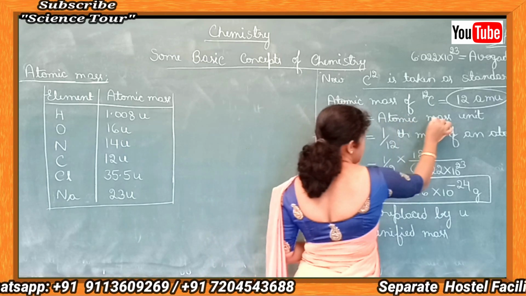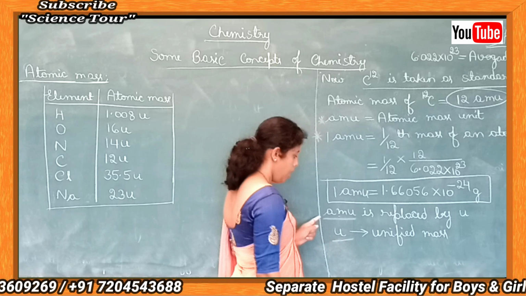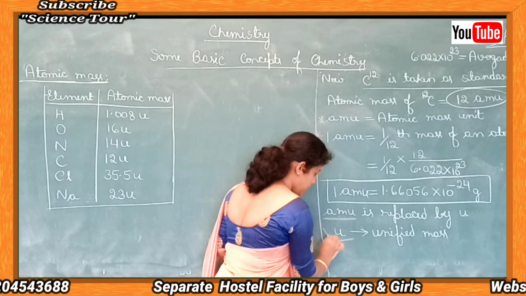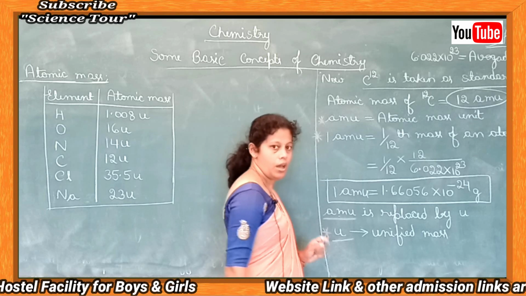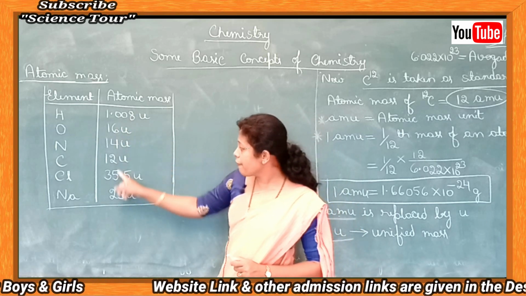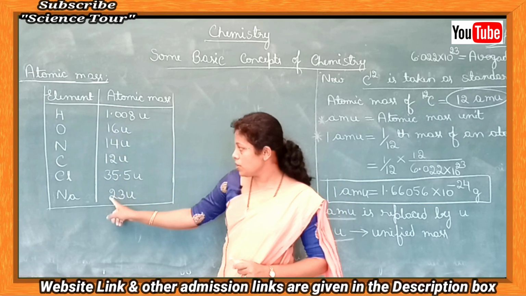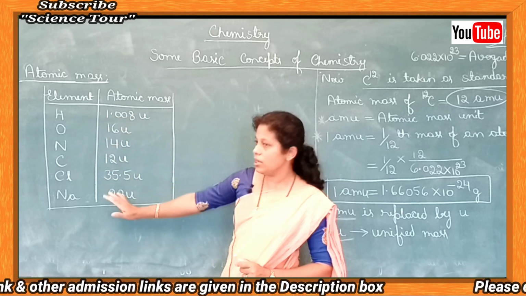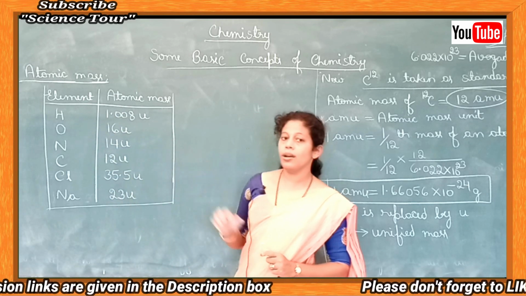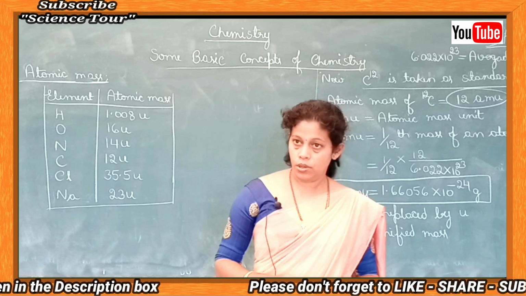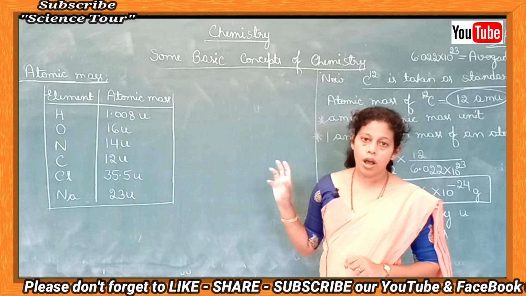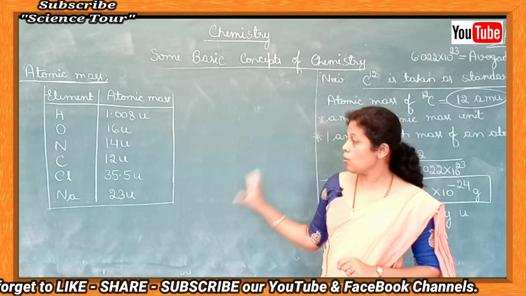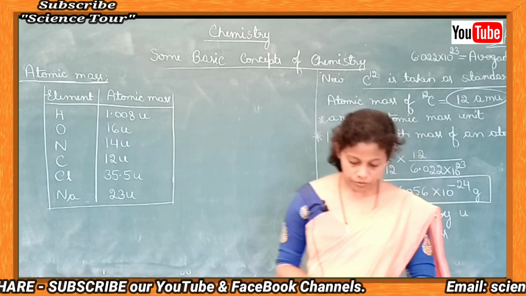The full form of AMU is atomic mass unit, and it is replaced by the symbol U. U is unified mass, and for at least these 6 elements that I have given you, you have to remember the atomic masses. So this is about atomic mass, what it is and how it is determined. That is what you have learnt under this.